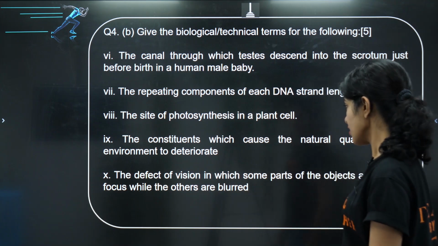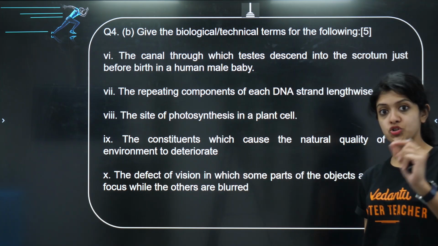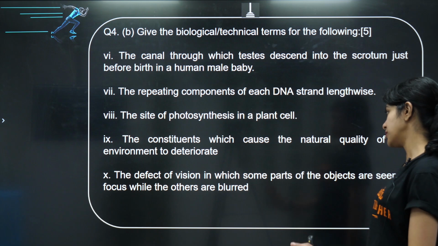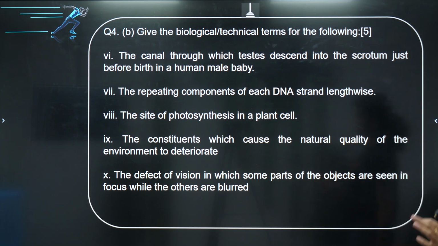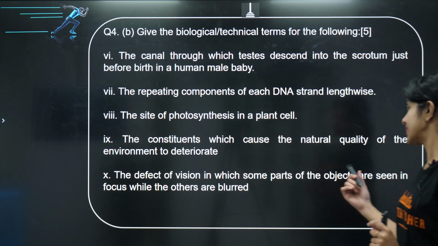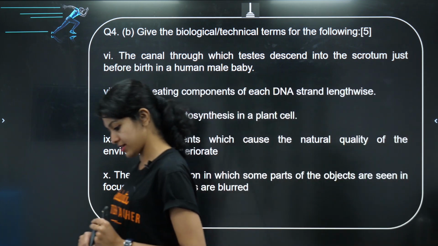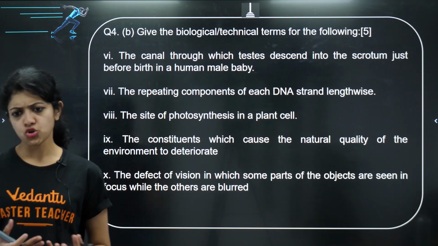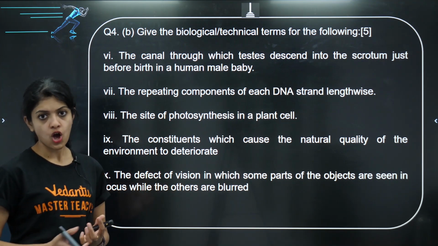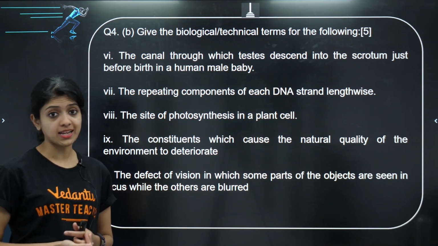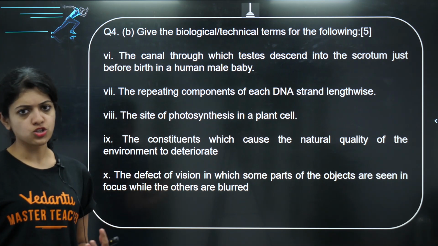Next one, the last one for today's session. Okay, the defect of vision in which some parts of the objects are seen in focus while the others are blurred. Okay, hypermetropia, we've seen it already. It's farsightedness, so that's not this case. Opposite of that is a case called short-sightedness, which is myopia. So that's also not the case.